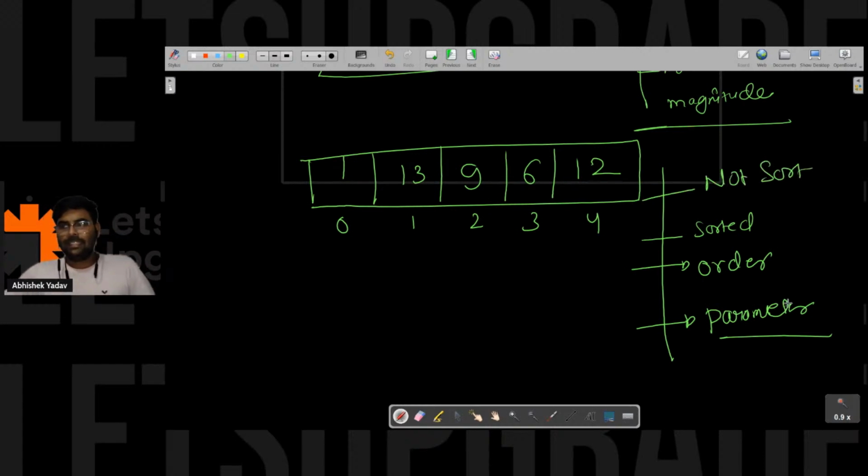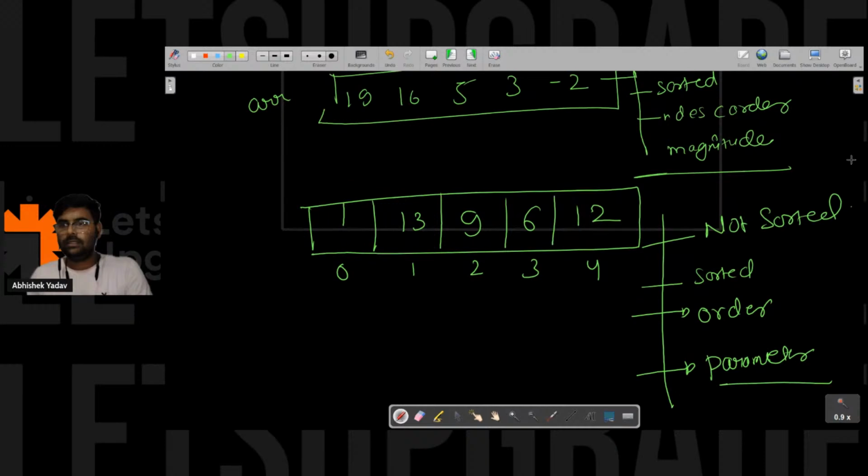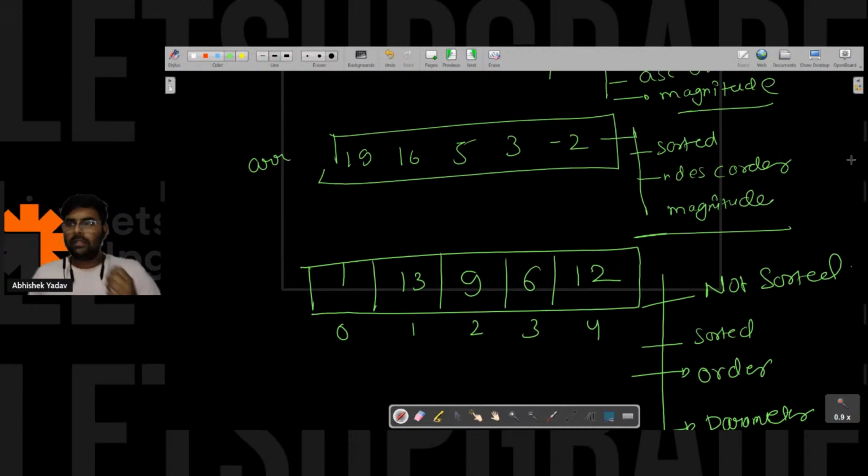Okay, let's see. Magnitude means the value here, right? So 19 is greater as compared to 16, right? Magnitude means the value, right?